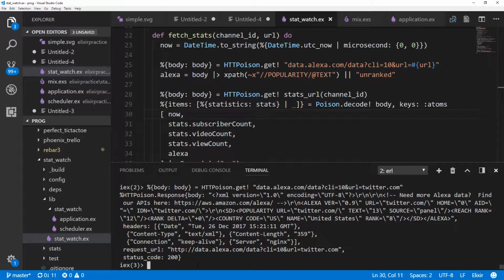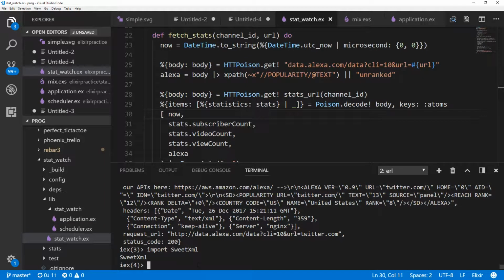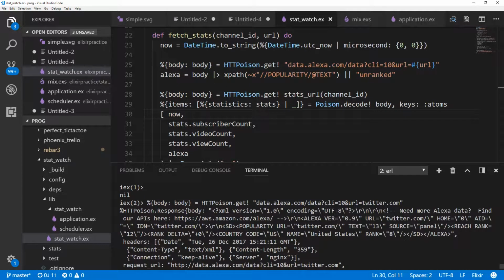We can parse it out by using SweetXml. We're going to import it just so we have access to all the helpers it provides. And then we can simply take the body and pipe it into XPath, use our X sigil, and then specify what we're looking for. This is a little bit hard to read, as you can tell.